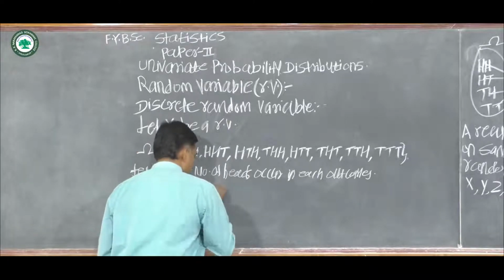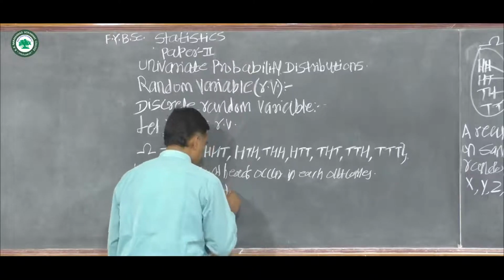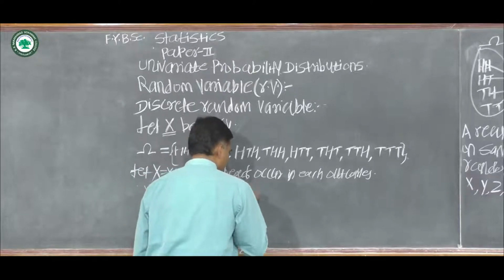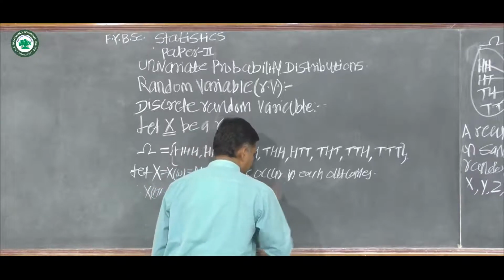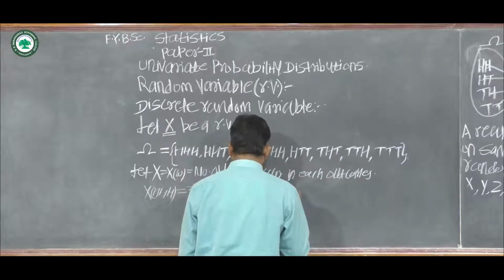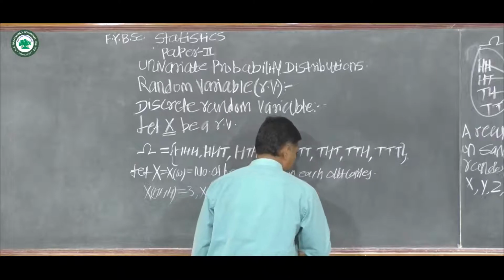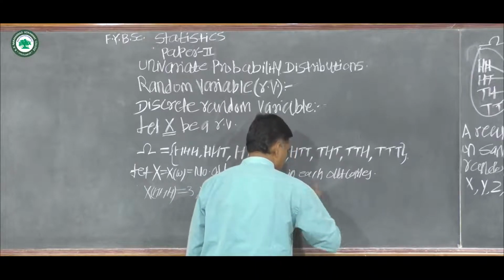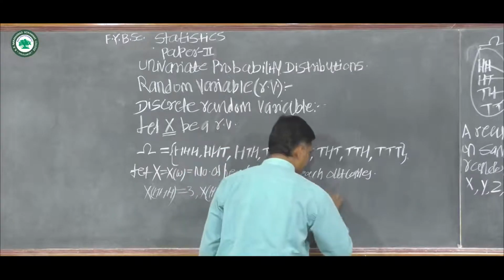Then X of HHT is equal to X of HTH is equal to X of THH, which is 2 heads.